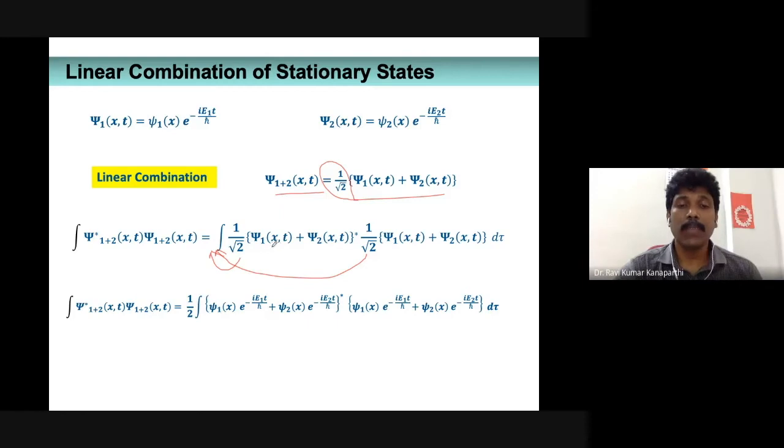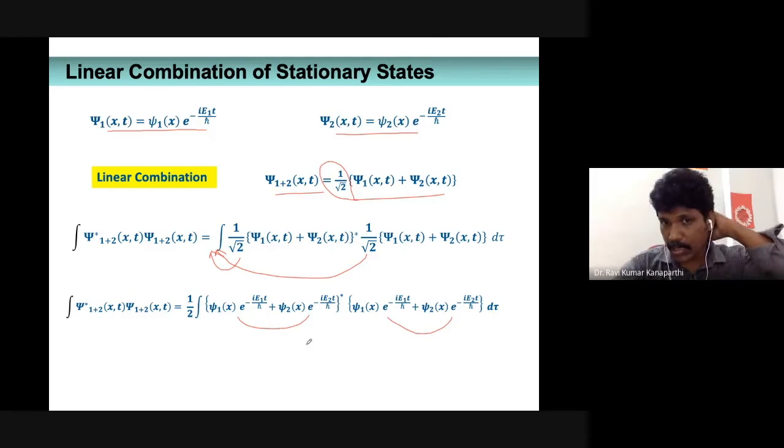Now psi1 of x comma t and psi2 of x comma t are already defined here, so you can substitute those values. Having substituted, you can see here there is a plus b and there is another a plus b, right? There are two factors. Of course, you have to multiply those, but before that, there is a star.